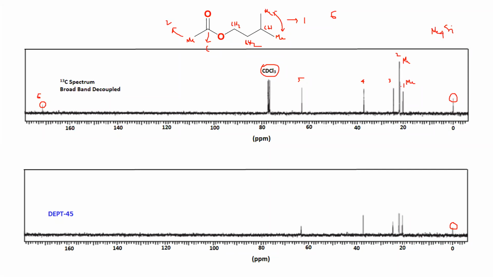You have 2 methyl peaks here. This is the decoupled spectrum. 2 methyl here, 2 different types of methyl. One is 20, another is 22. These two are the same methyl, this is a different methyl. Okay. So which one is for what? Can anybody quickly tell?